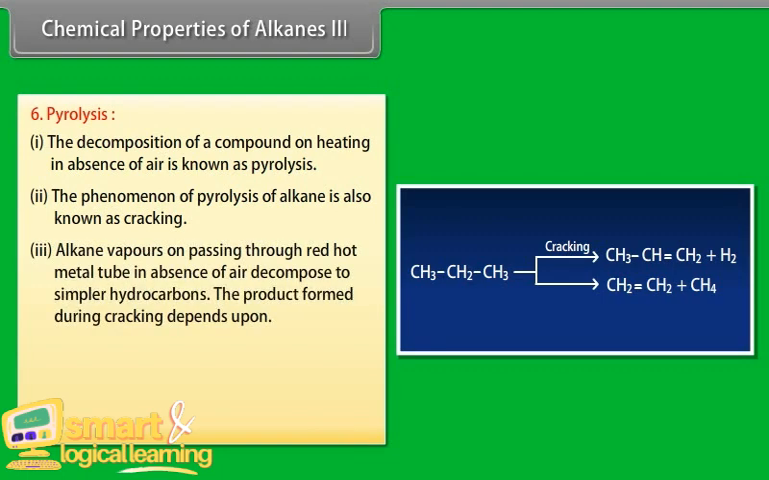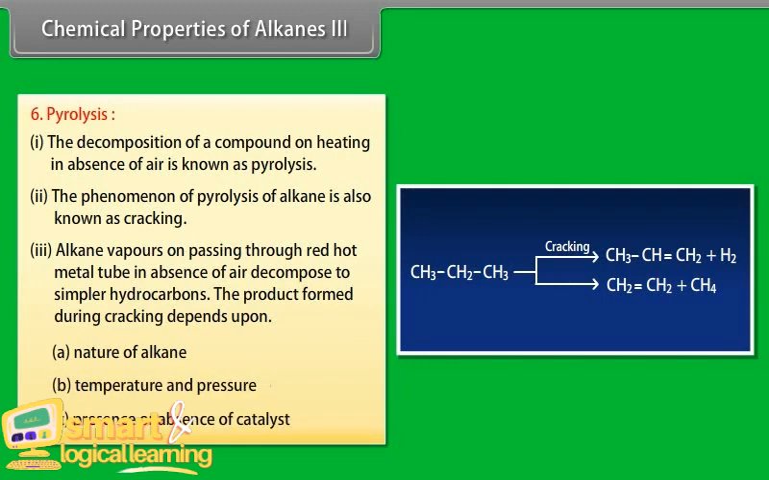Number 3: alkane vapors, on passing through a red-hot metal tube in the absence of air, decompose to simpler hydrocarbons. The products formed during cracking depend upon: A, nature of the alkane; B, temperature and pressure; C, presence or absence of a catalyst. Here is an example of cracking.